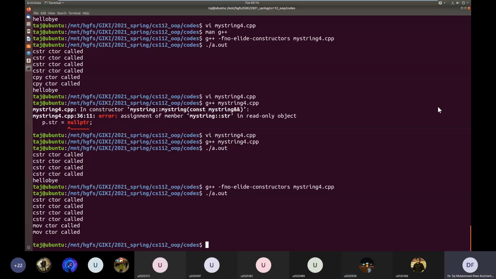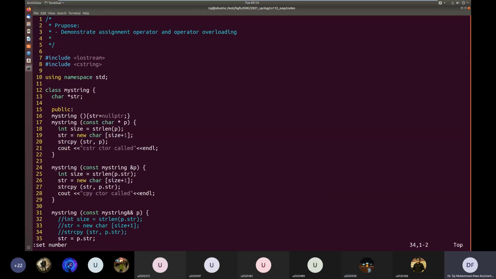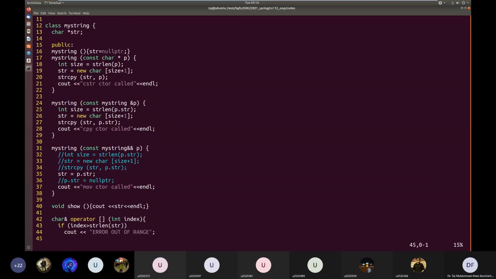We are taking not copying but stealing the data from the reference. What if we disturb the value of that object? Tell me the line number. It's this one. You're talking about the move constructor, or shall I go down to the statement?